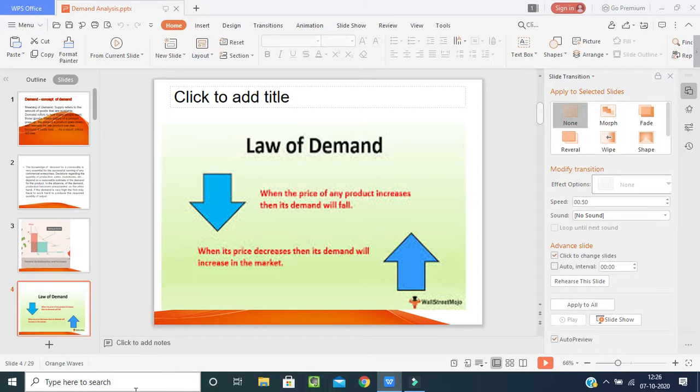Nowadays many companies or firms are giving discounts to customers for attracting them or to create demand in the market. Whereas when the prices of any product increase, what will happen? The demand will fall. As you are seeing during this lockdown, the prices of vegetables and FMCG goods have increased.